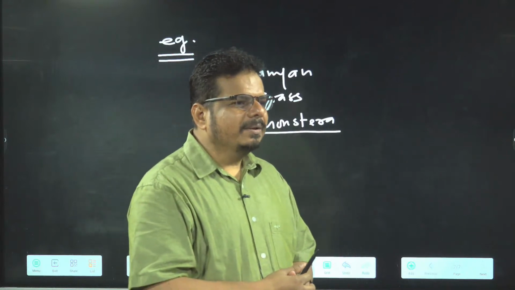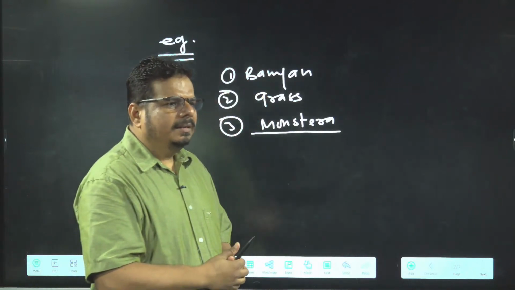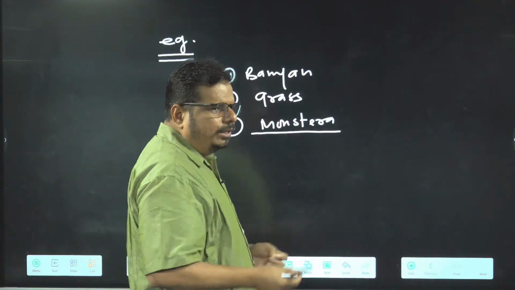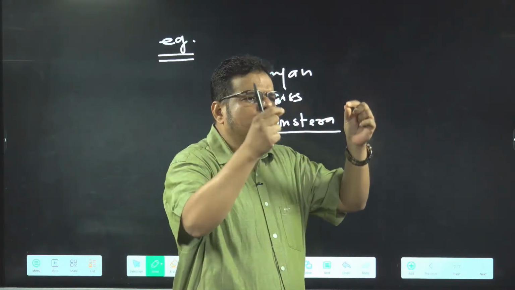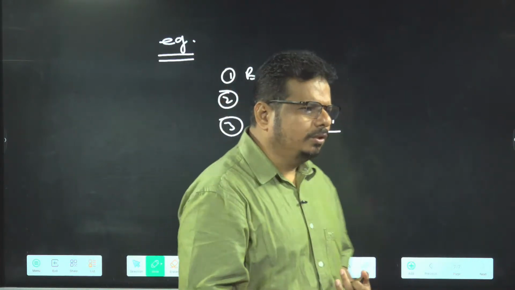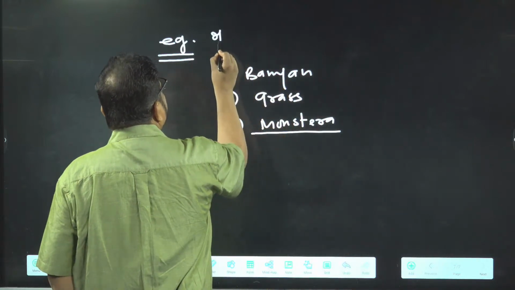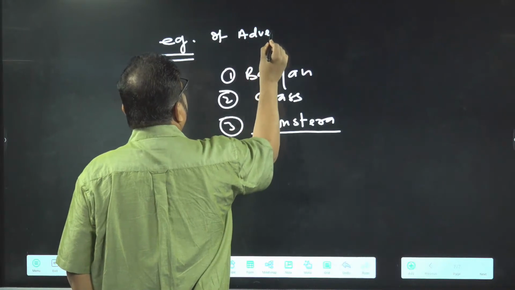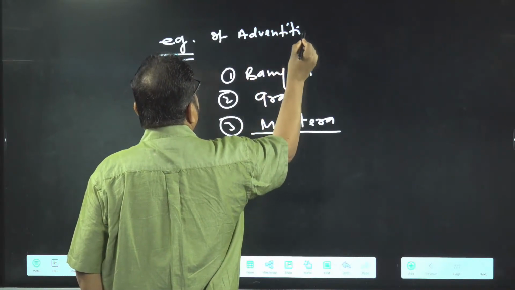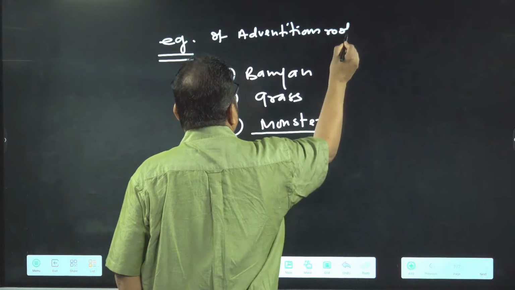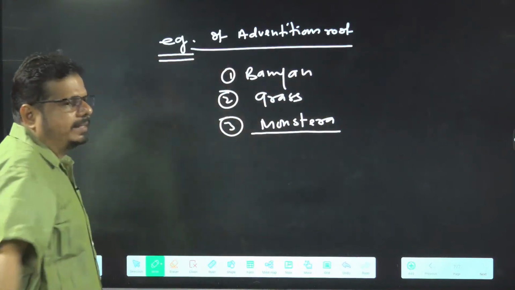It is called which kind of plant? Swiss cheese plant. And in Monstera, which kind of adventitious root is present? Aerial adventitious root is present. So these are the example of which one? Example of adventitious root.